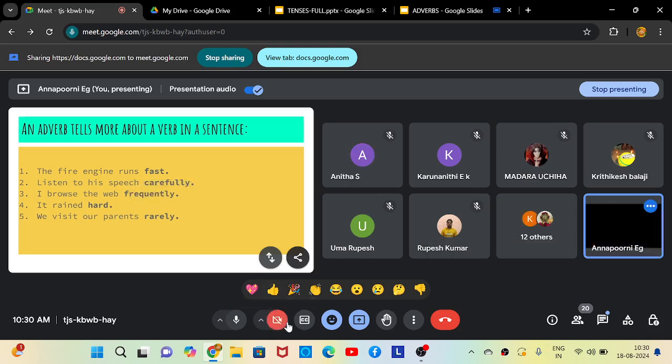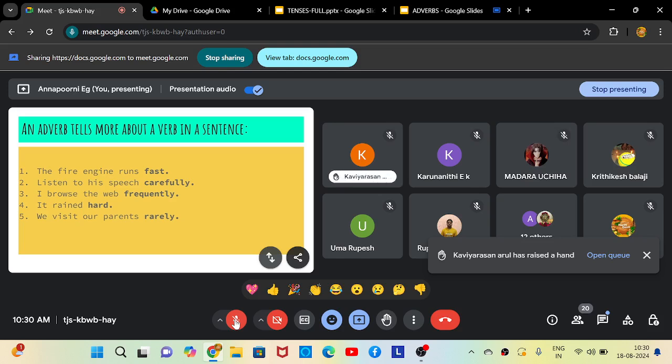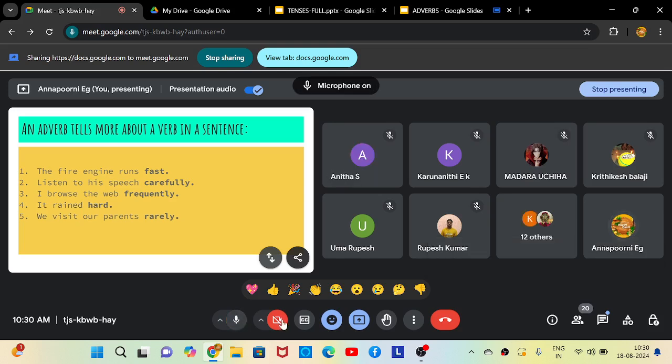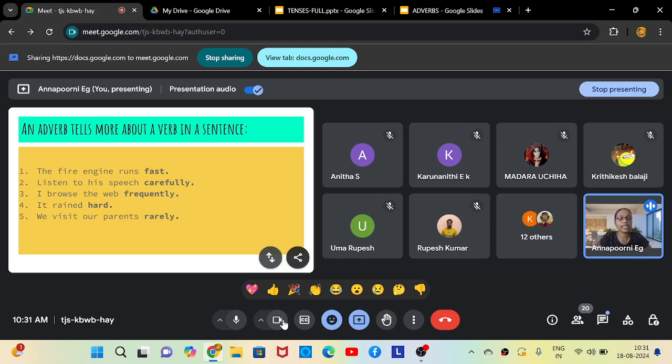Yes, so web is nothing but website, or to understand easily, we can call it the internet. So I browse the web frequently. Here the action is browse, not web. Browse is the action. So I am browsing. How do I browse? I browse frequently. Just a minute, I got a bad cold.